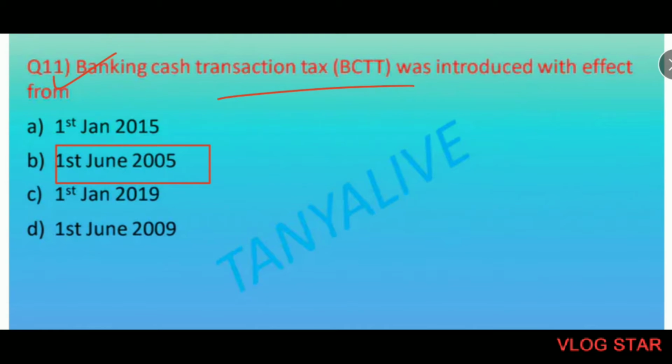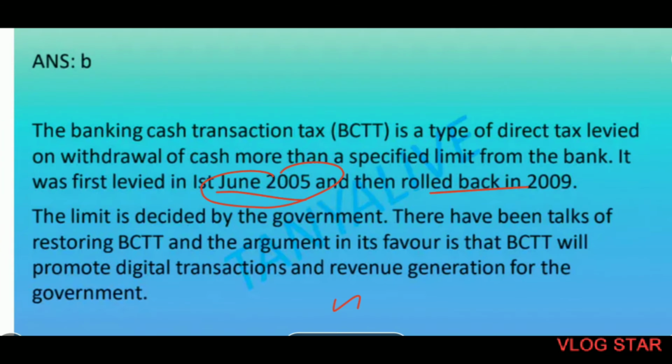Next question. BCTT, Banking Cash Transaction Tax, was introduced with effect from 1st June 2005. BCTT was taken back in 2009.